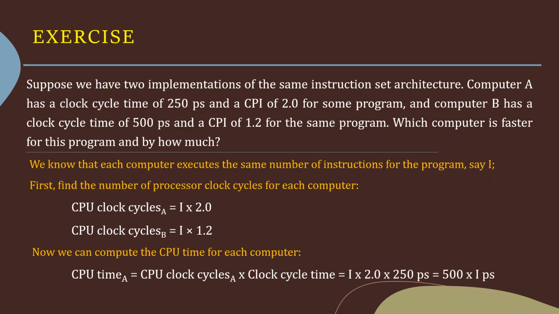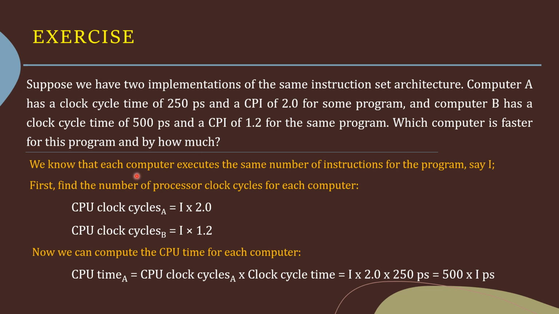Now let's look at an exercise. We have two implementations of the same instruction architecture. Computer A has a clock cycle time of 250 picoseconds and a CPI of 2.0 for some program, and computer B has a clock cycle time of 500 picoseconds and a CPI of 1.2 for the same program. Which computer is faster for this program and by how much?